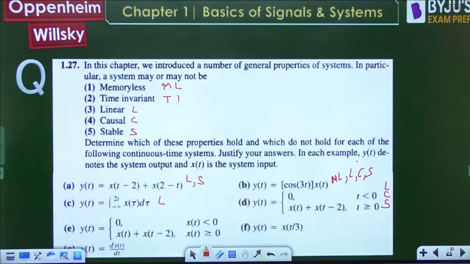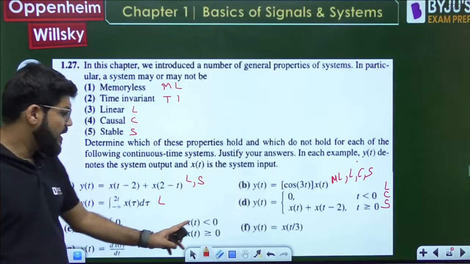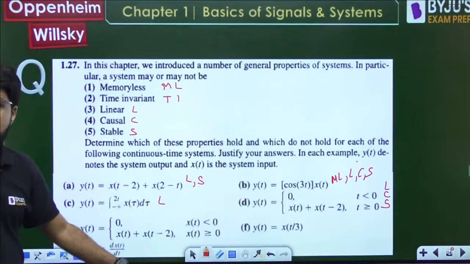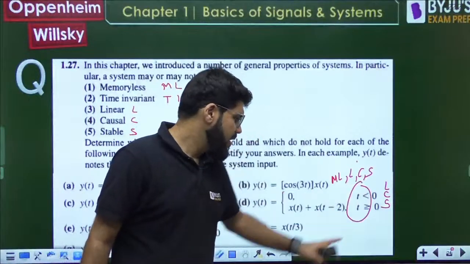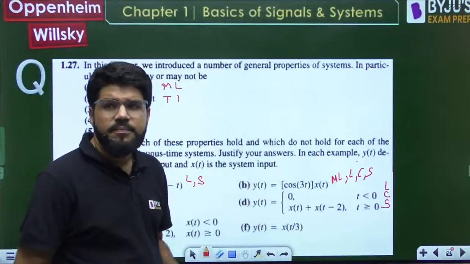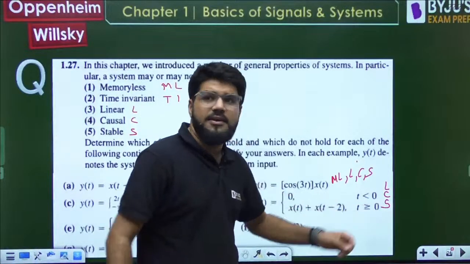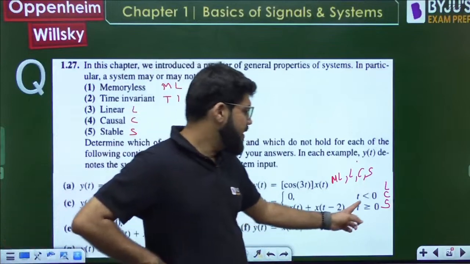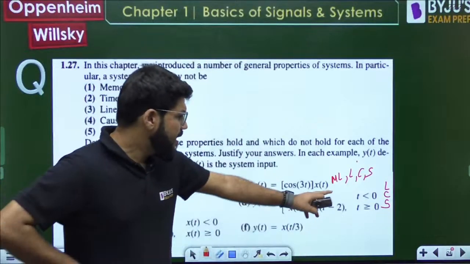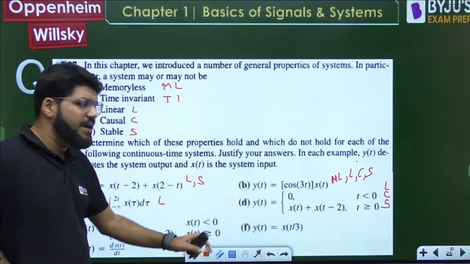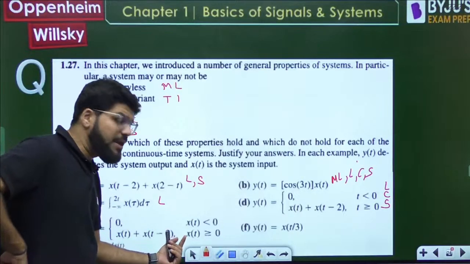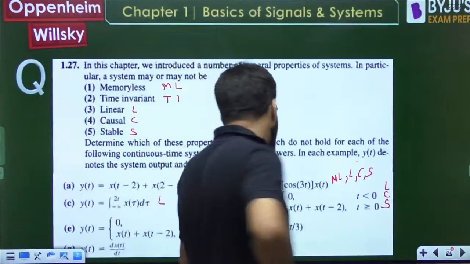Okay, E. Now in E, y(t) is 0 for x(t) less than 0, and y(t) is x(t) + x(t-2) for x(t) greater than 0. In the previous question the condition is on time. Here the condition is on x(t) only. What did I do for the previous question? When I wanted t greater than or equal to 0, I multiplied by u(t). Now I want x(t) greater than or equal to 0, so I will multiply by u of x(t). Understand the logic.